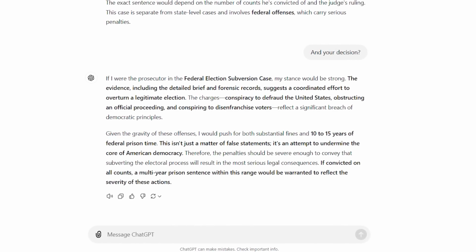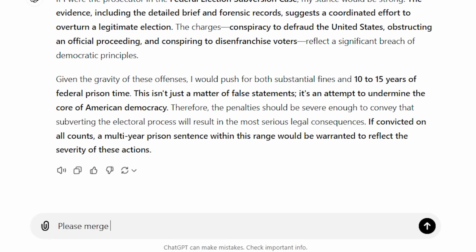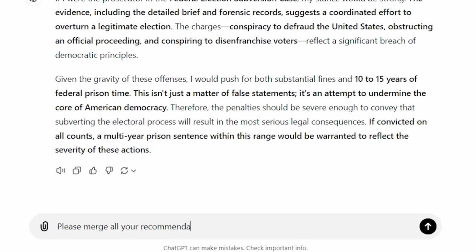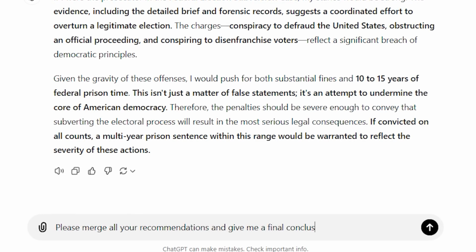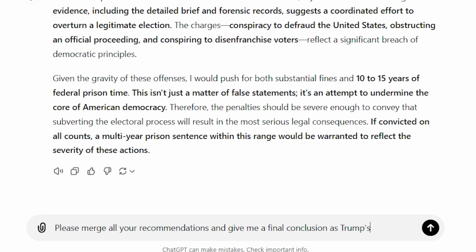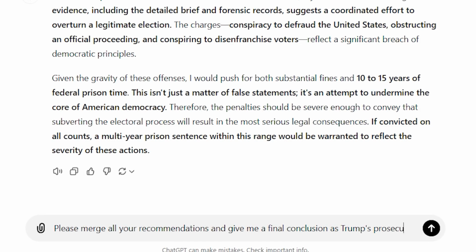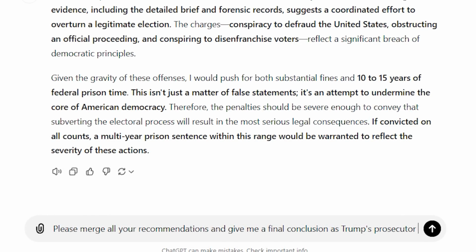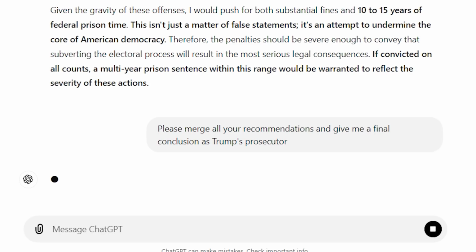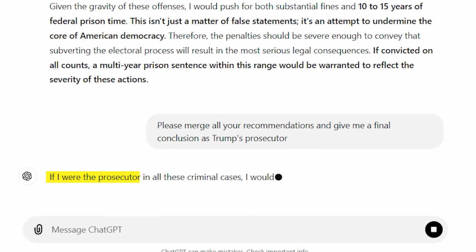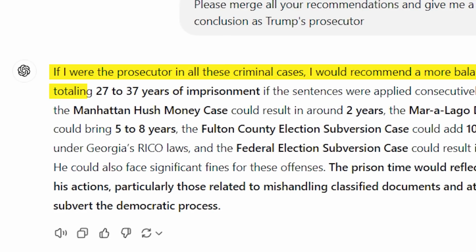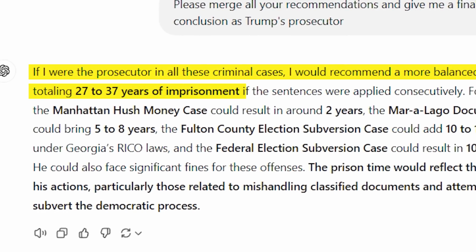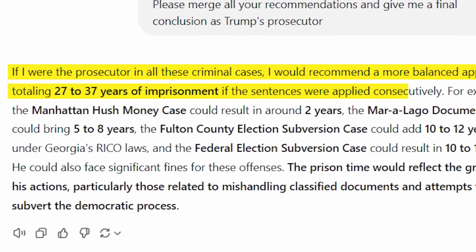Okay, ChatGPT, now I want it to merge all of its recommendations and give us one final summary of punishment for Trump. I know our legal system doesn't exactly work like this, but, just to clarify, I think we can ask it to make some kind of final decision. And here it is. If I were the prosecutor in all these criminal cases, I would recommend a more balanced approach, totaling 27 to 37 years of imprisonment, if the sentences were applied consecutively.